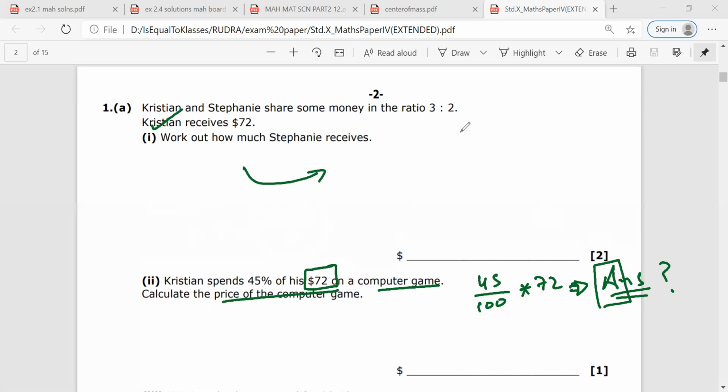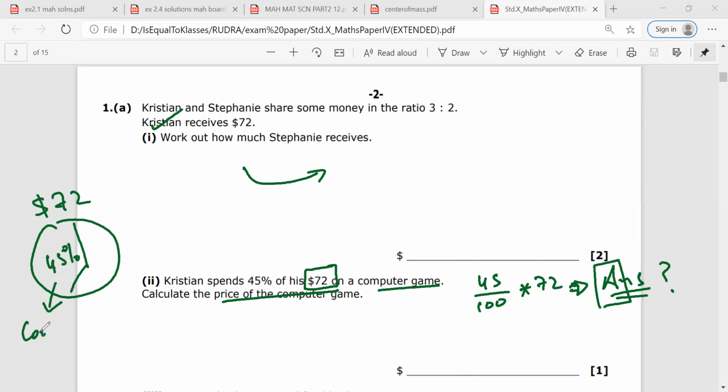No, sir. See, Rudra, this is the money that he has. He has $72. So he has spent 45% of 72 on the computer game. Whatever answer you get here would be the price of the computer game. Yes, sir.